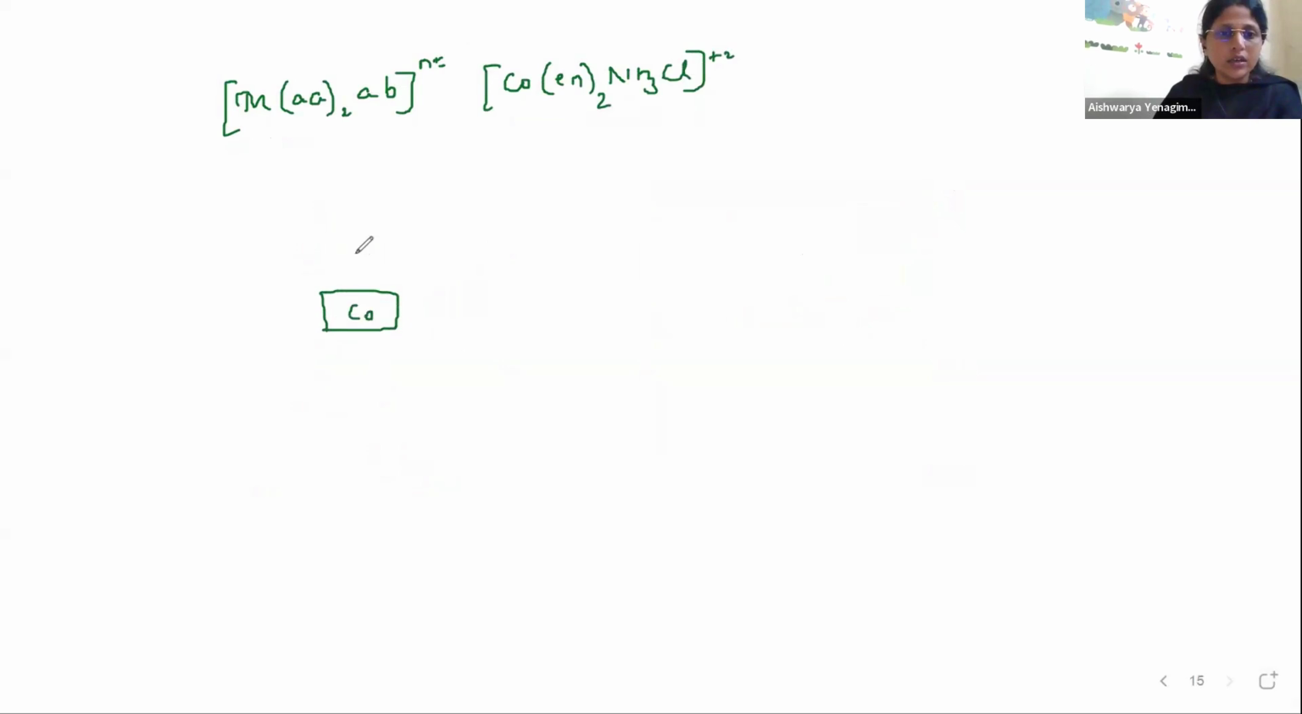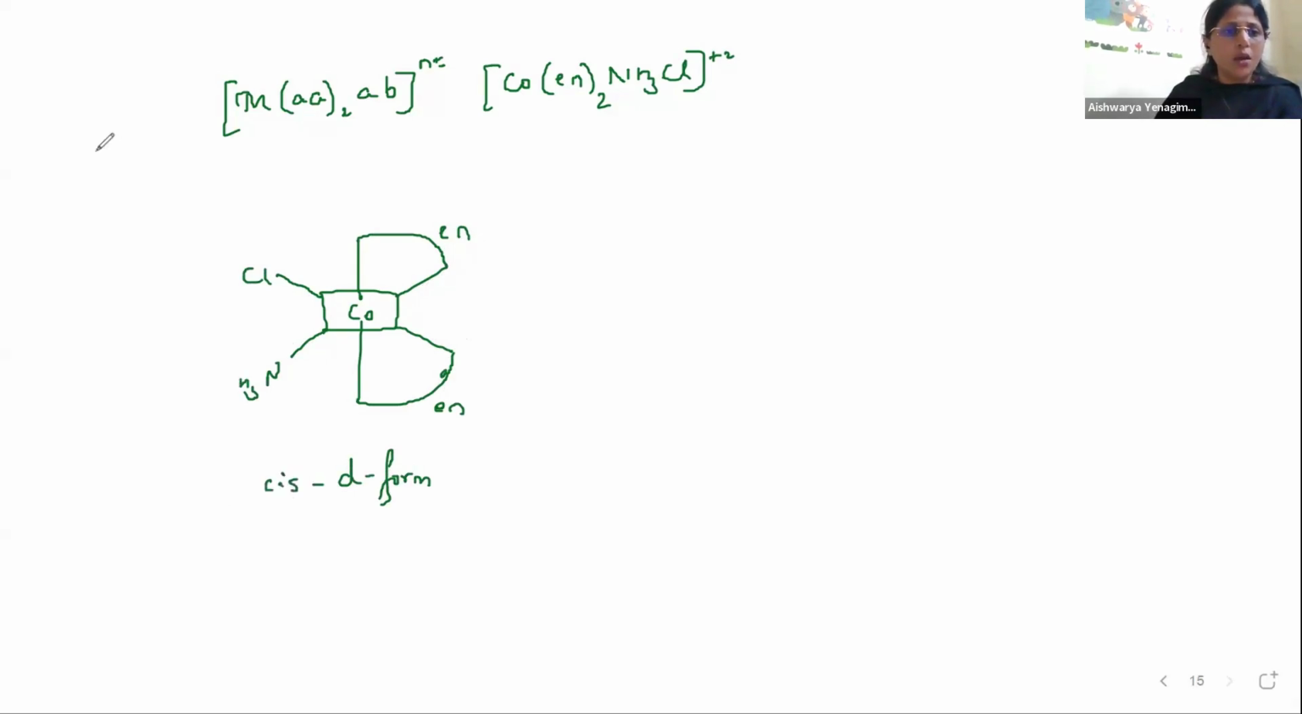So Co at the center. So here we have octahedral geometry. Now I'll write here En, I'll write here En. And here will be NH3 and here will be Cl. So what is this? This is the D form. D form, yes? Rotates the plane polarized light to the right. So here it is similar ligands. Therefore I can write it as cis D form. Okay. Place the mirror image.